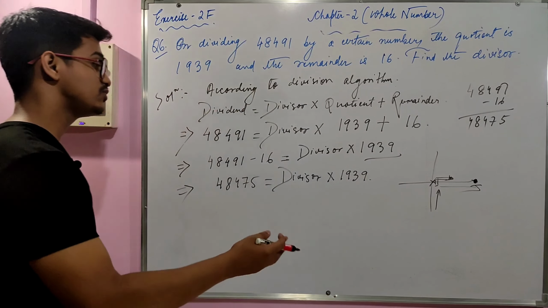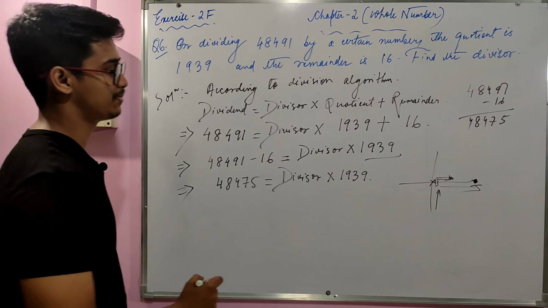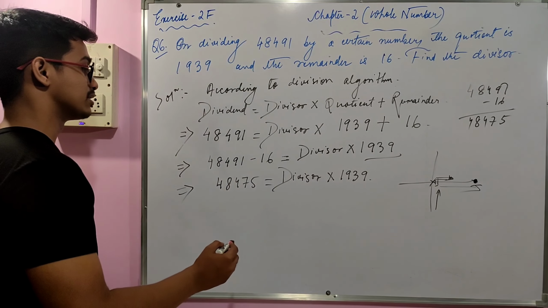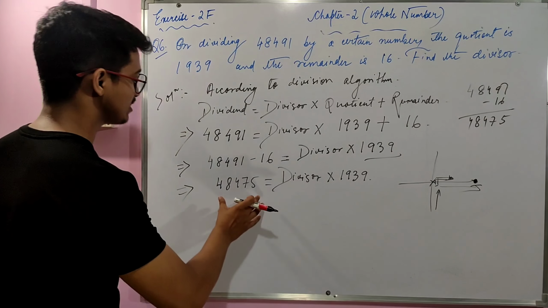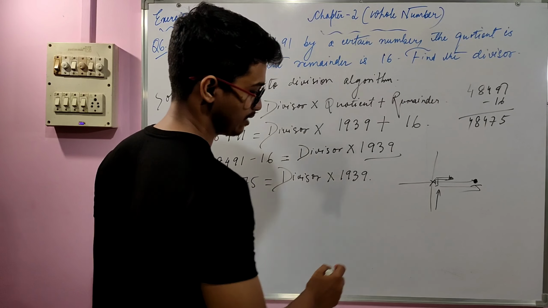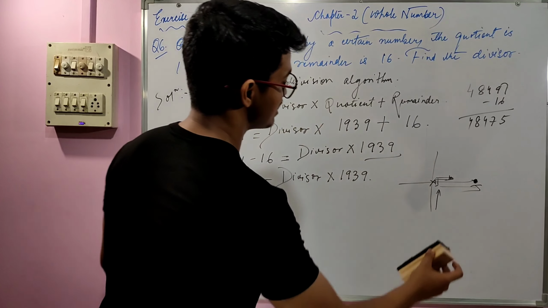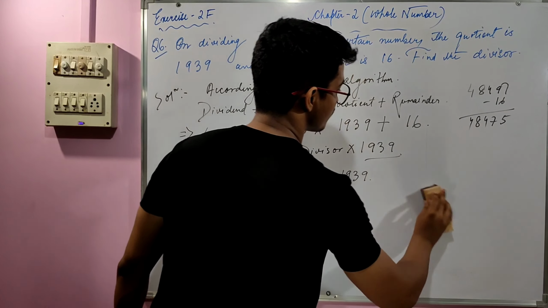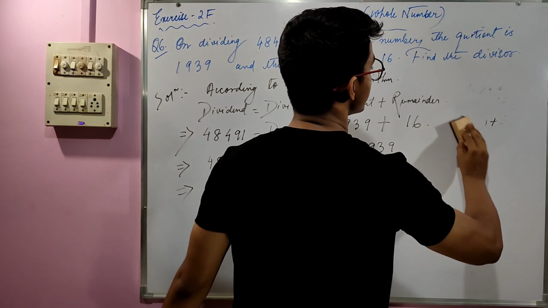And then what we have to do is the division part. We just divide this larger number by that smaller number. Let me erase this part because you have understood what I'm trying to say.